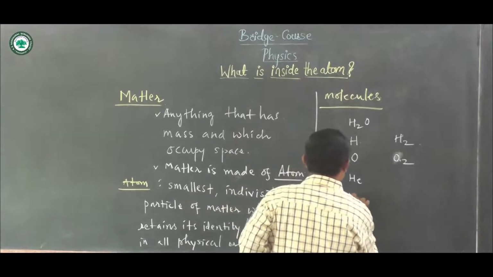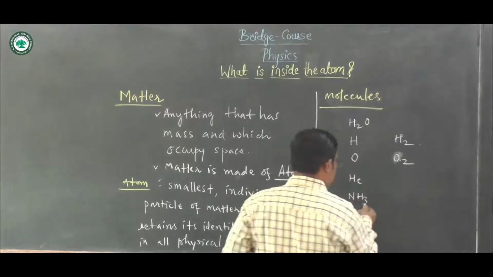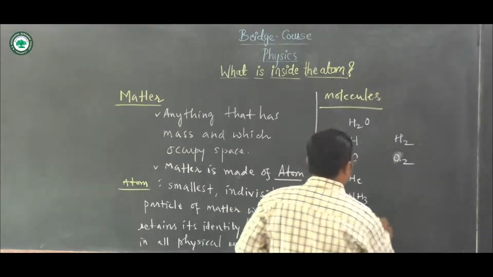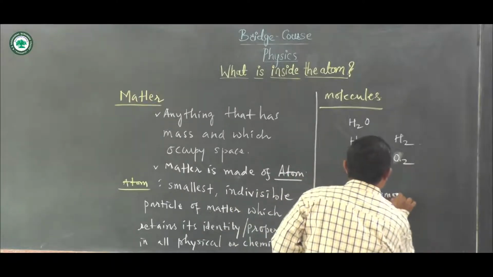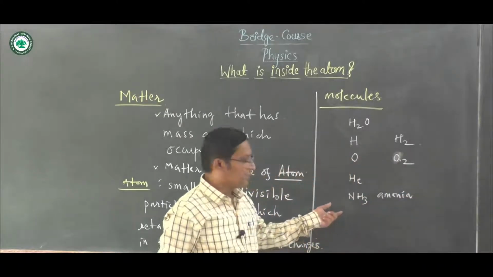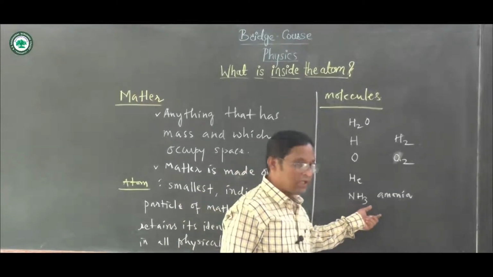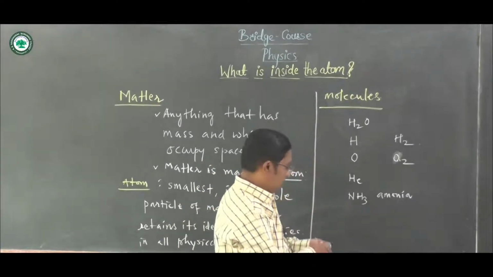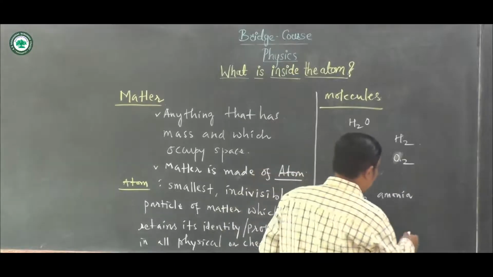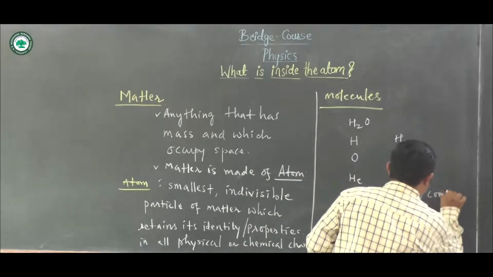Again, let us see NH3, which is ammonia. This is the compound. This is the molecule of a compound NH3, which consists of nitrogen and hydrogen. Again, this one is the compound. This is the molecule of the compound.